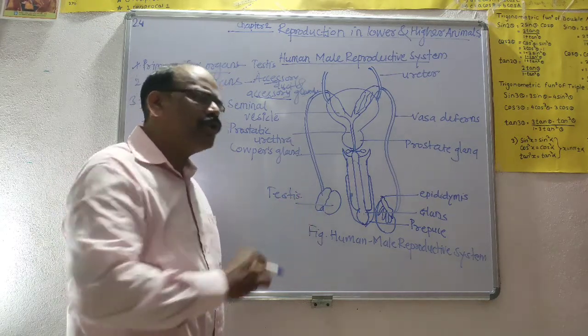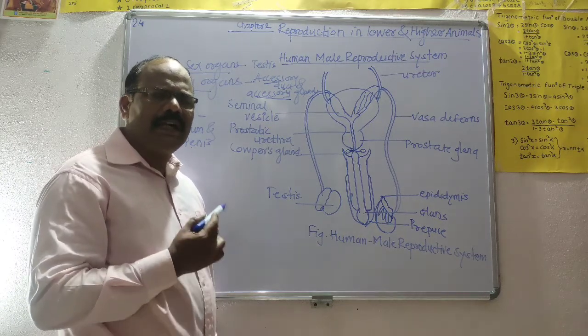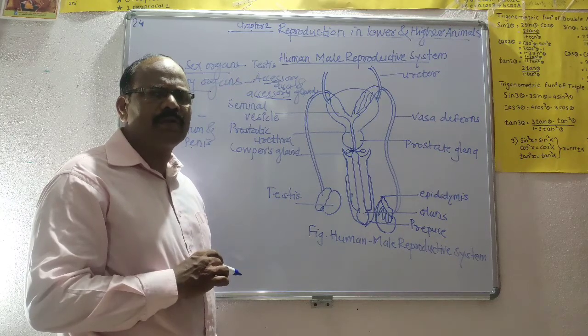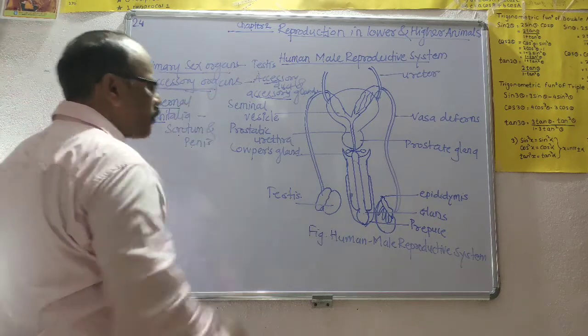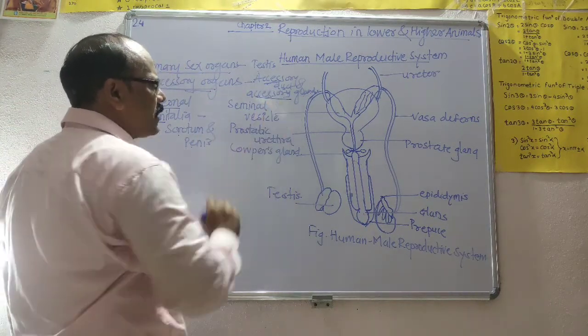Then we turn to the functions of the testes. The testes consist of many seminiferous tubules. They undergo the process of spermatogenesis and produce the sperms. Then we turn toward the accessory sex organs. Accessory sex organs include the accessory ducts and accessory glands.